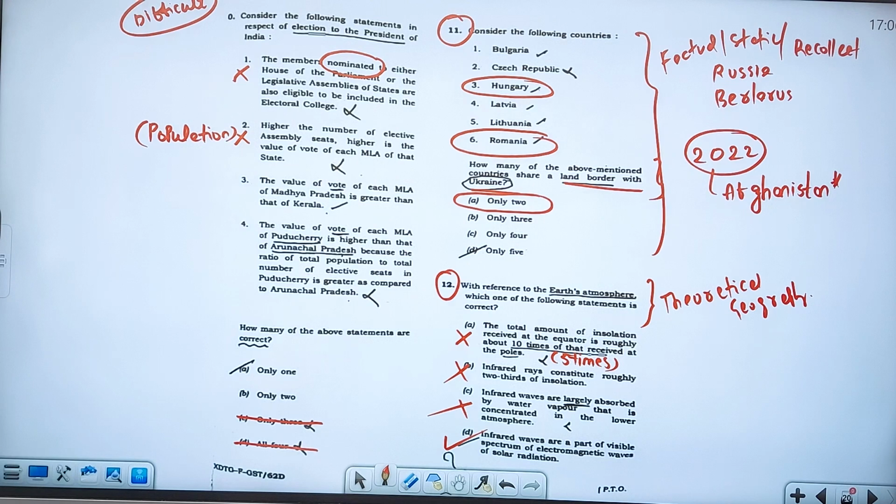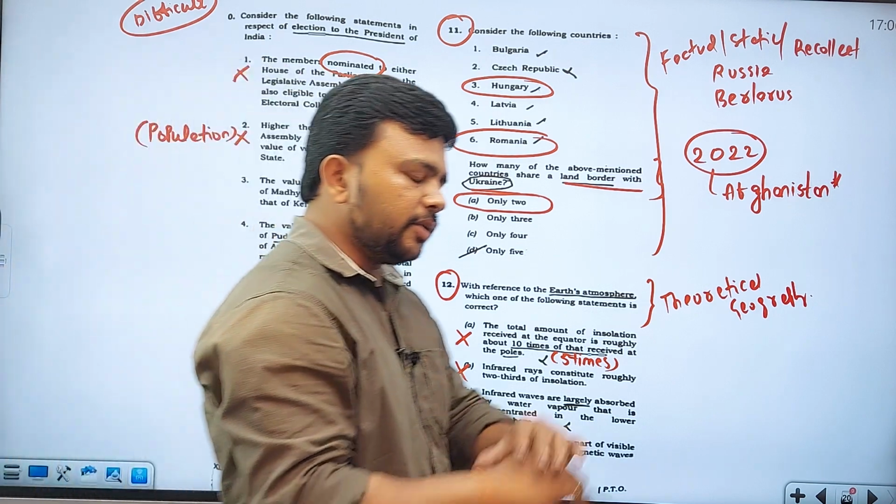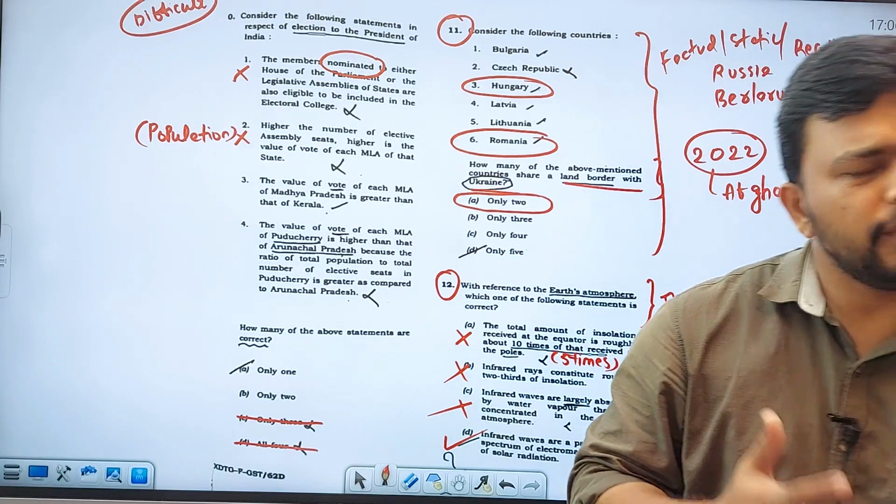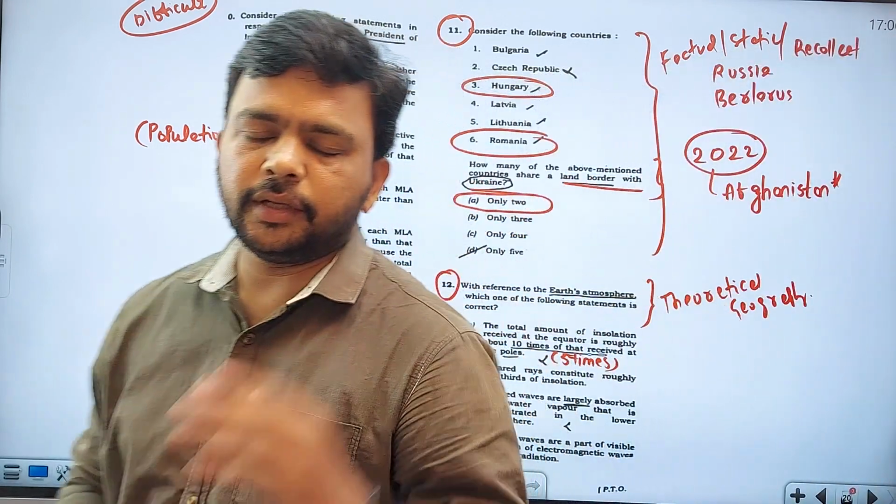So what are the things here? The value of vote of each MLA of Madhya Pradesh is greater than that of Kerala. This is also a confusing statement. This is where you will be facing difficulty.